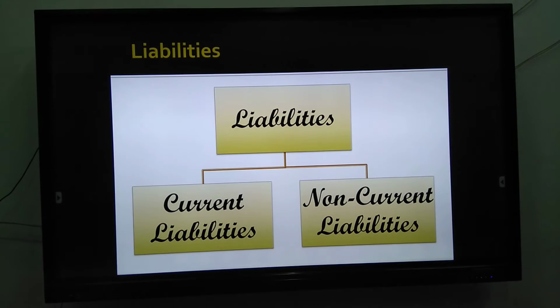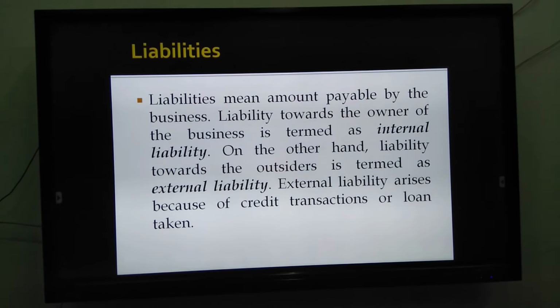Next is liabilities. Liabilities means amount payable by the business. Liability towards the owner of the business is termed as internal liability. On the other hand, liability towards the outsiders is termed as external liability. External liability arises because of credit transactions or loan taken from the bank or other institution.